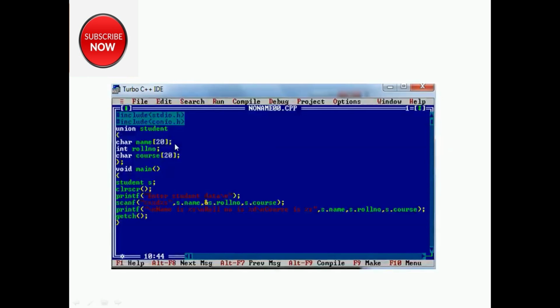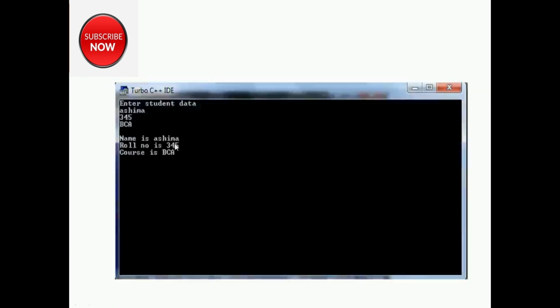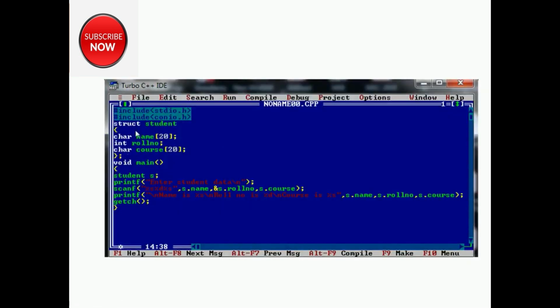So we will see. In this case, structure student. What is the total memory allocated? For one character we have 1 byte. So its size is 20. That means for name 20 bytes will be allocated. For roll number 2 bytes will be allocated, and for course again 20 bytes. So the total memory allocated in this student structure is 20 plus 20 is 40, plus 2, that is 42.